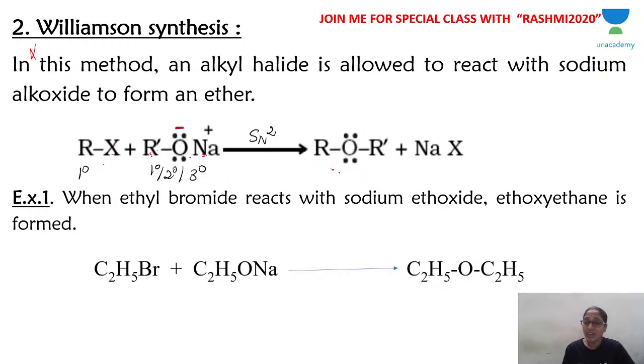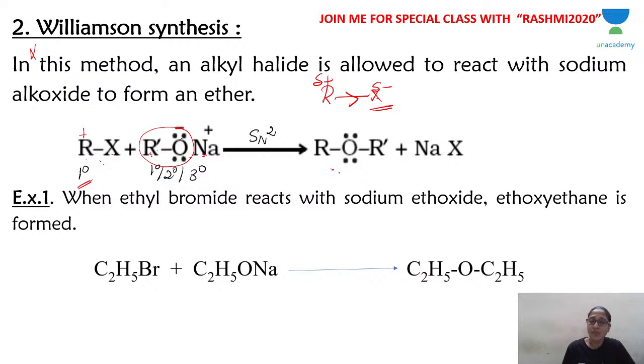Now it will give ether if the alkyl halide you have taken is primary. Alkyl halide has to be primary because the nucleophile here is the alkoxide ion, which should attack the positively charged carbon. How does carbon become positively charged? Look, the alkyl halide is attached to halogen. Halogens are more electronegative than carbon, so the electron will be pulled towards the halogen. So this is negatively charged and this is positively charged.